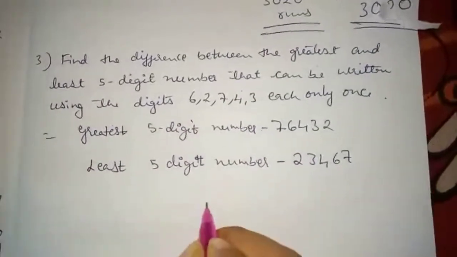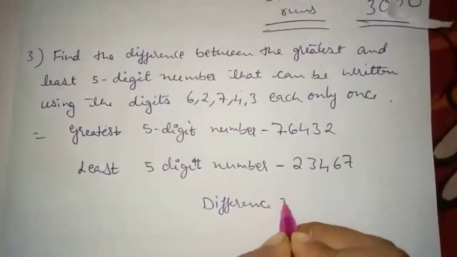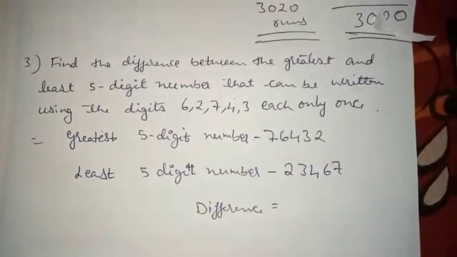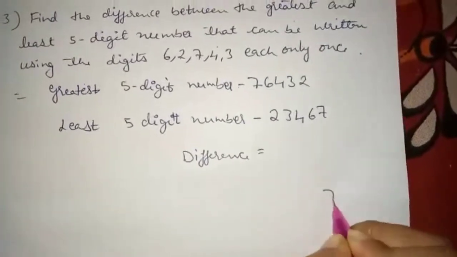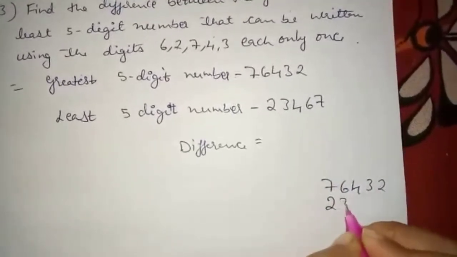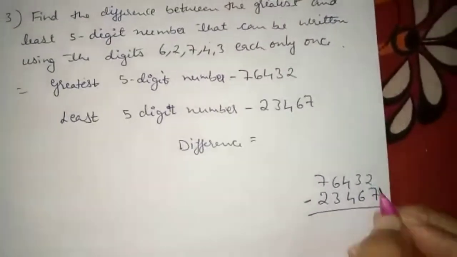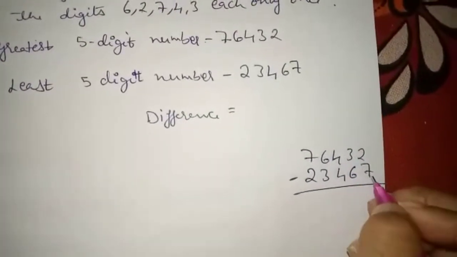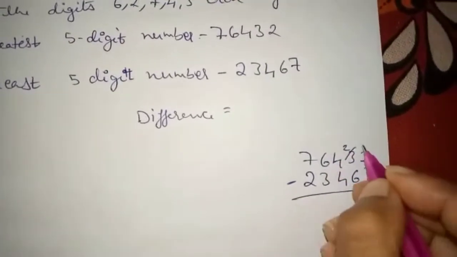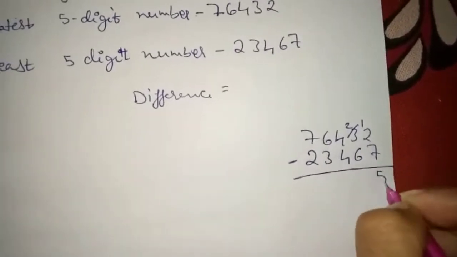Now you want the difference. Difference means you have to subtract it. We can subtract somewhere here. 7, 6, 4, 3, 2 minus 2, 3, 4, 6, 7. Now subtract it. Here we cannot subtract 7 from 2. So what you'll do? Take 1 from here. So it becomes 2. Here 12. 12 minus 7 is 5.